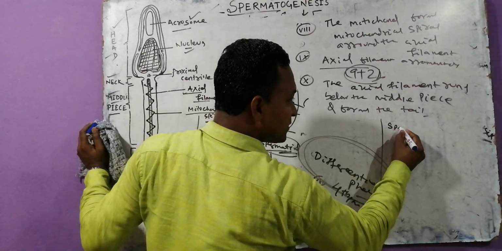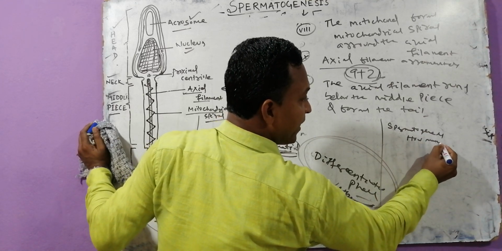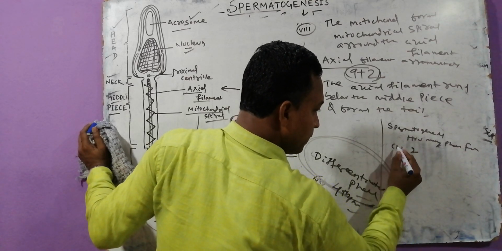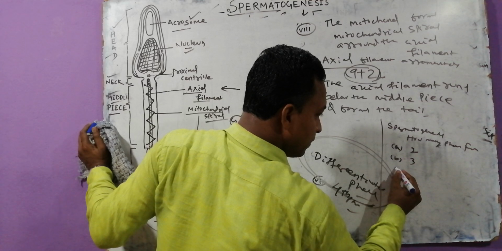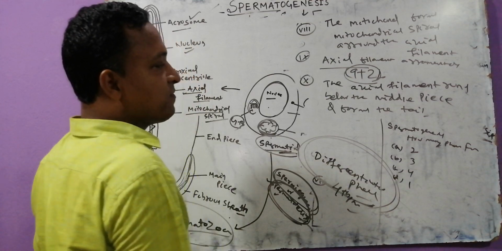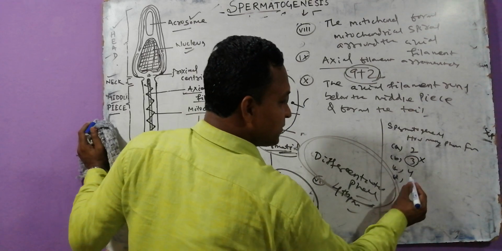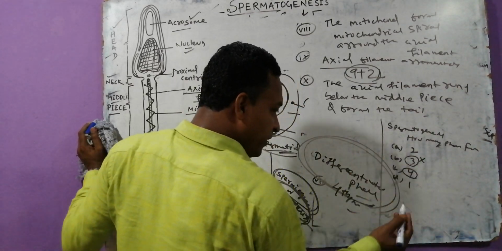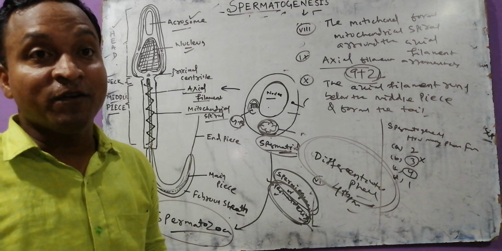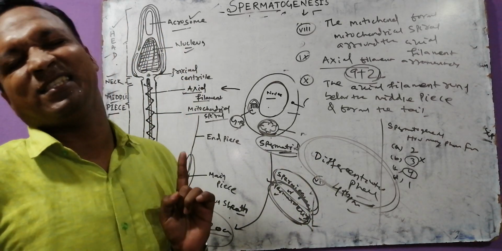In spermatogenesis, how many phases are found? A 2, B 3, C 4, D 1. Try to guess, my dear. The correct answer: you think it is 3, but it is not. It is 4. One is called the multiplication phase. Second is the growth phase. Third is the maturation phase. And the fourth is the differentiation phase, or spermiogenesis.